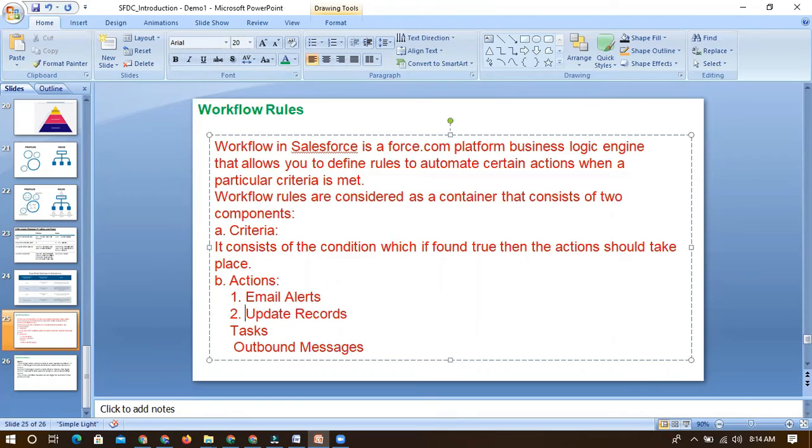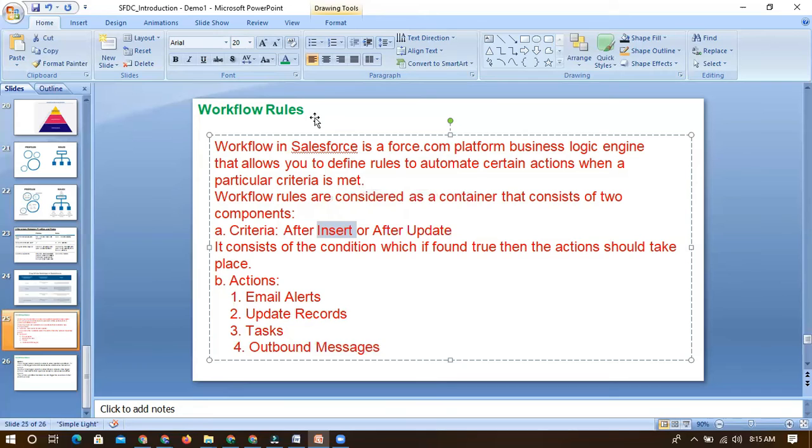So using workflow, apart from this, we cannot perform any other actions which are not already provided by the tool itself within Salesforce through workflow. So it will be fired whenever the criteria is met, which can be after insert or after update. Whenever a record is inserted within the system, that event will be fired, and then the workflow will be fired.